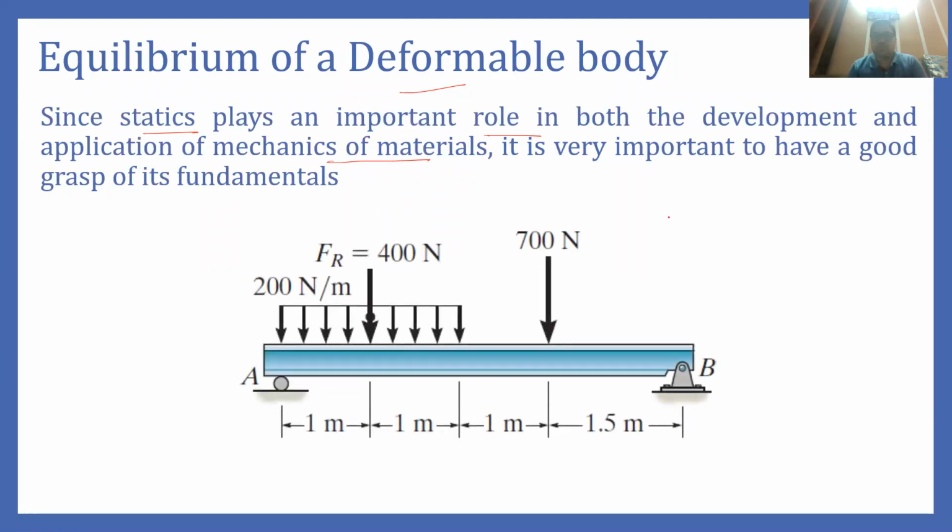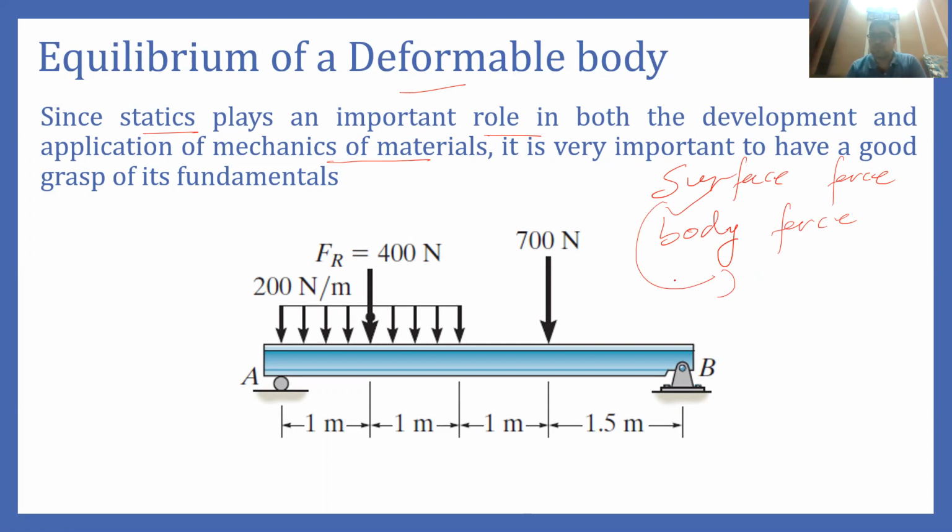With the help of this diagram, first we will review what force is. Basically, force can be of two types: one can be a surface force, and the other can be a body force. The surface force can be a concentrated force or a distributed force.